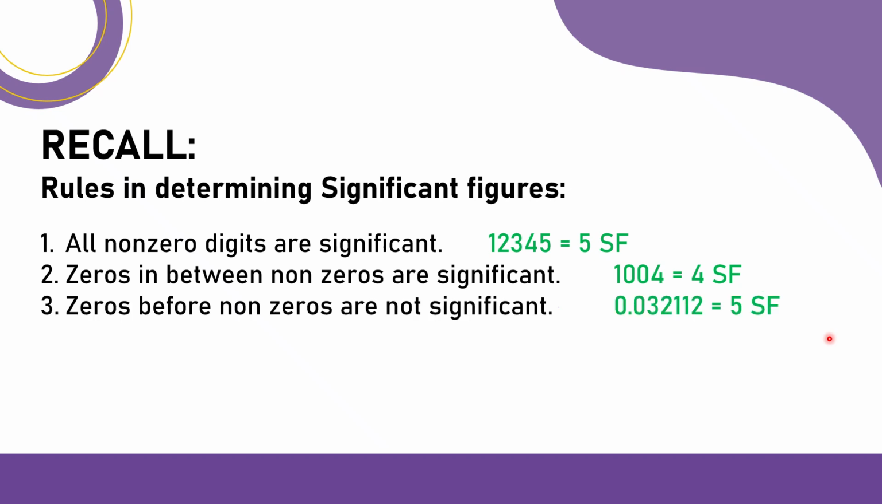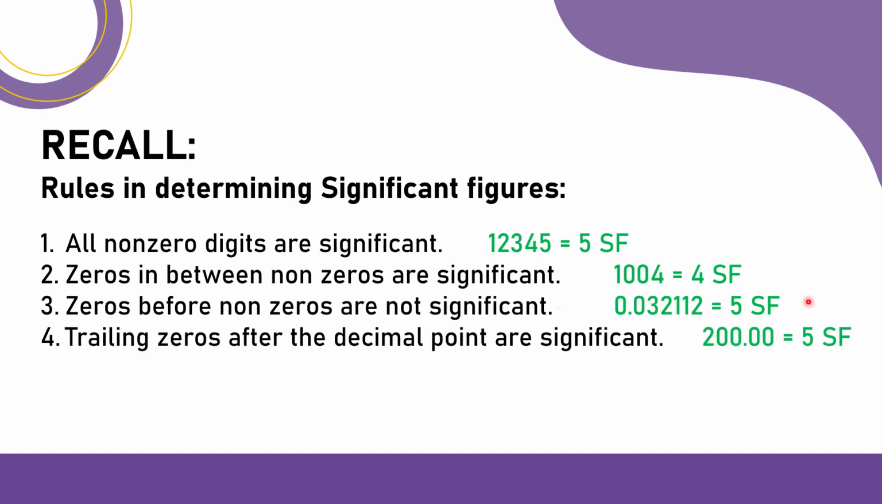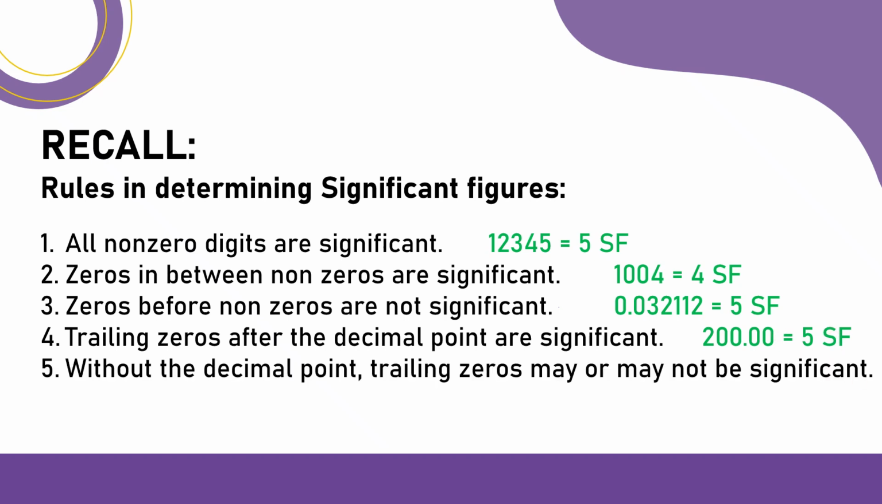Next rule, zeros before non-zeros are not significant. Therefore, in this example, I only have 5. Starting from 3, counting 1, 2, 3, 4, 5. There are 5 significant figures. Next rule, for trailing zeros after the decimal point, they're all considered significant. So since I have a decimal point here, I would still count these 2 zeros before the decimal and then these 2 as significant figures. Now, without a decimal point, trailing zeros may or may not be significant.